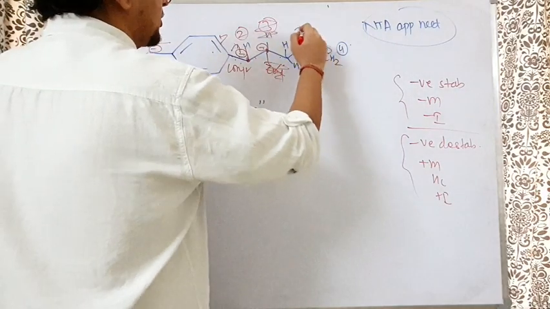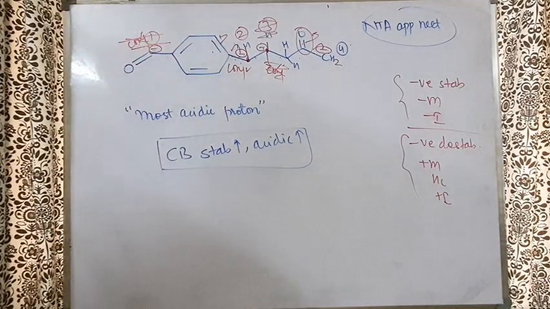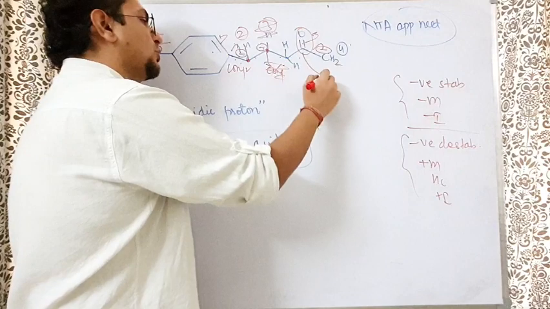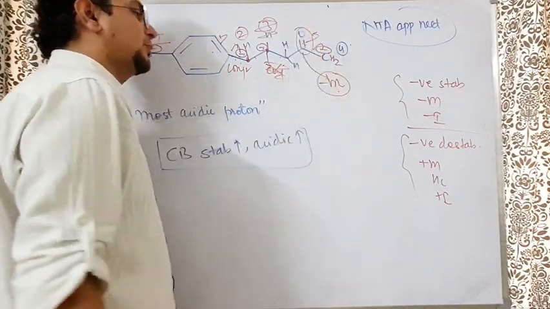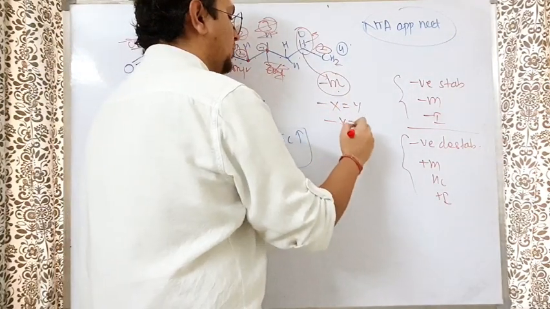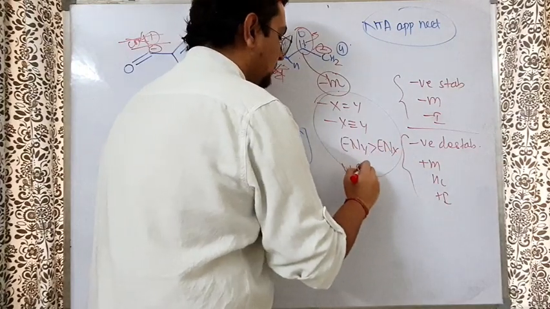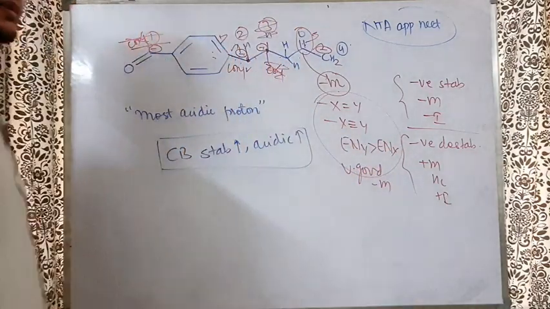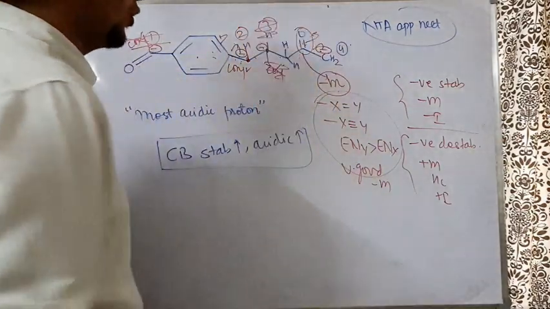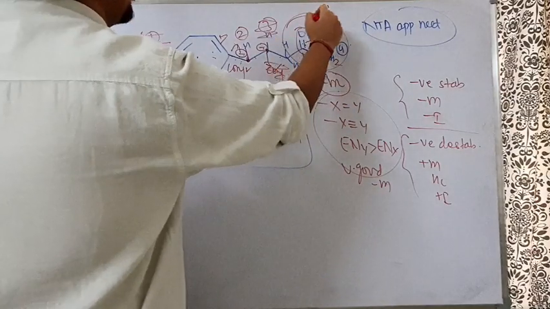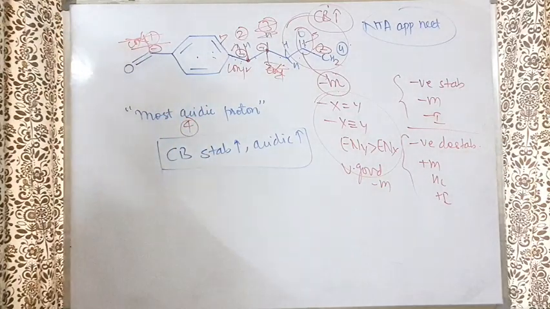And negative, single bond, double bond, so very good, awesome conjugation is going on. Now tell me, who shows better conjugation? That will give you the answer. Sir, you told us in the same video also that this minus M group is very awesome. Minus M group: understand, X double bond Y, X triple bond Y, where the electronegativity of Y is more than X. They are very good minus M groups, obviously better than benzene. So what will happen? Negative is getting stabilized here also, and here also, but the stabilization of negative is much more here. This conjugate base is more stable, so the most acidic proton is the 4th proton.